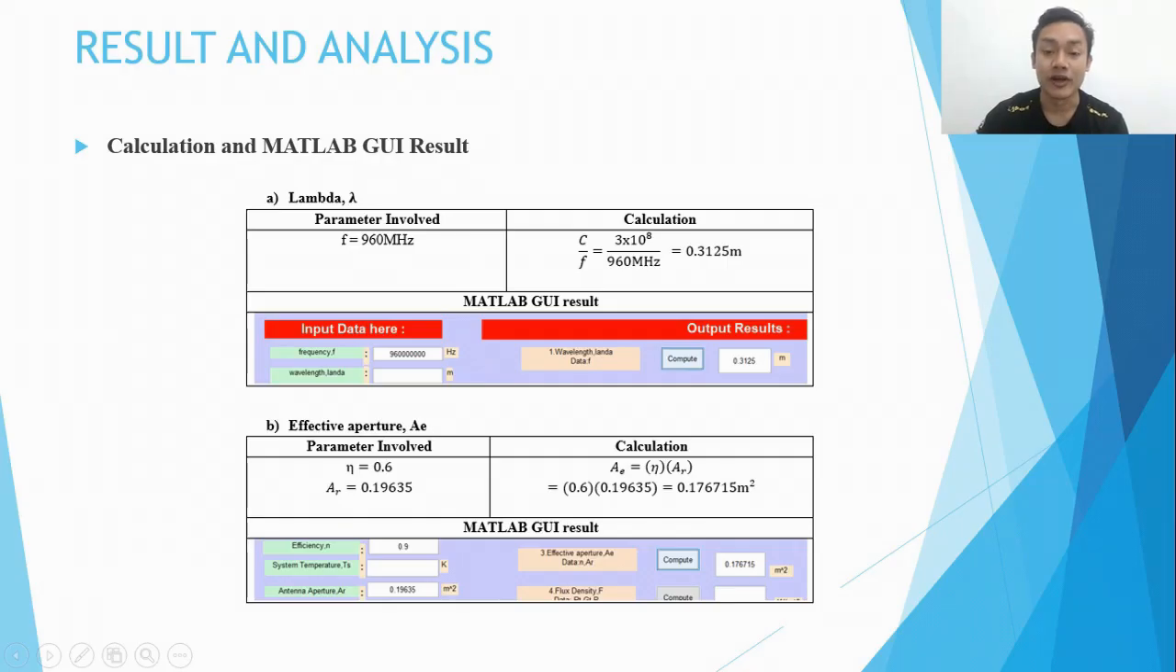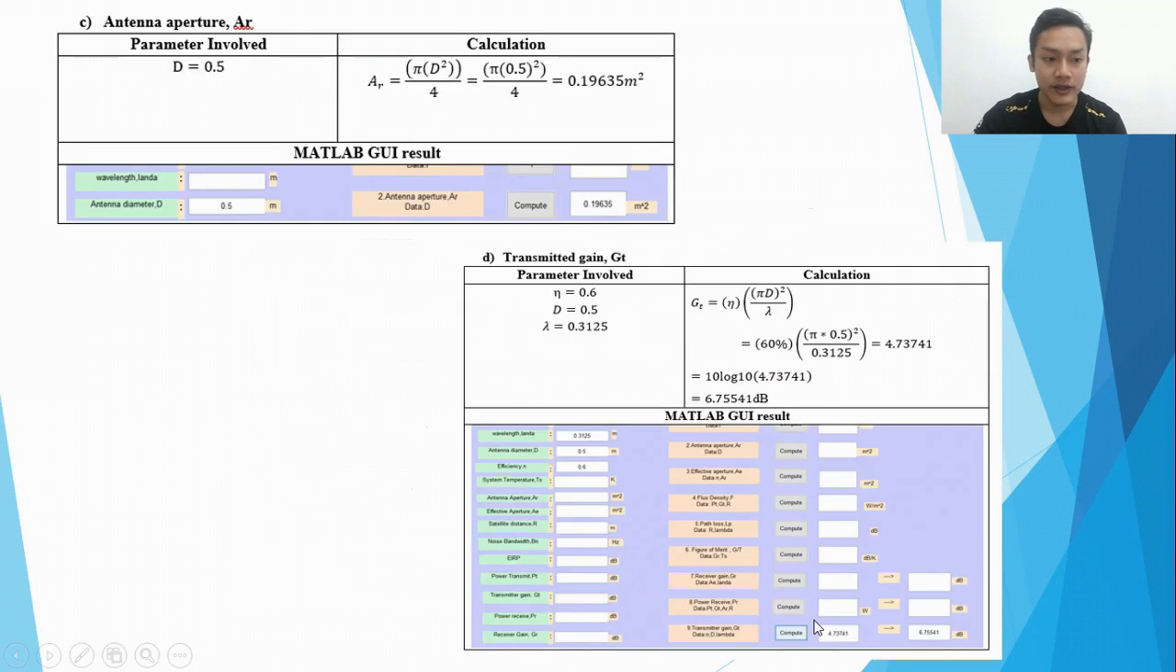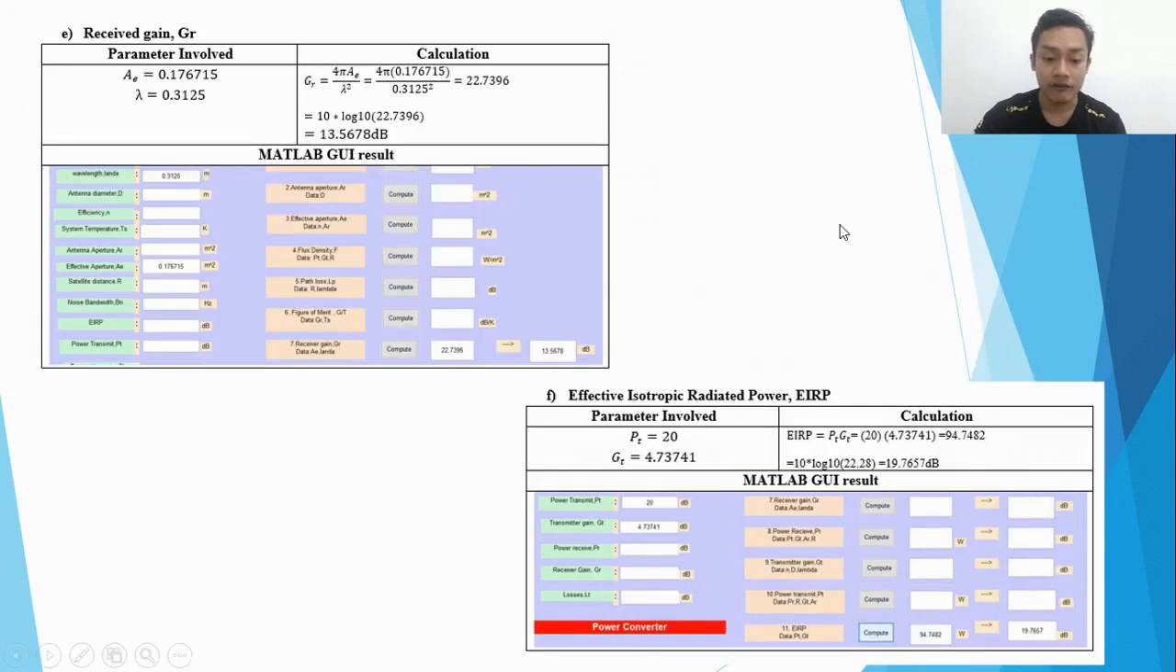Assalamualaikum warahmatullahi wabarakatuh. My name is Muhammad Hanis bin Karim and I'm here to present the result and analysis. Here you can see the calculation and MATLAB result for the lambda, which is wavelength, and B for effective aperture AE, and then C for antenna aperture AR, and then D is for the transmitted gain GT, and for the result of both parameters, and E is the received gain GR, which we have the same result as the MATLAB result, and then F for effective isotropic radiated power EIRP.